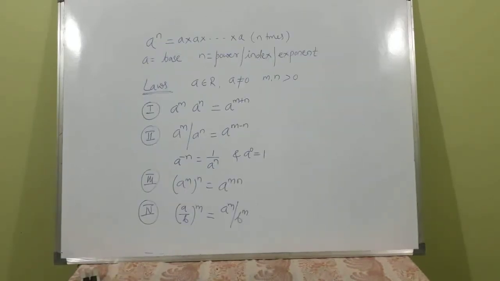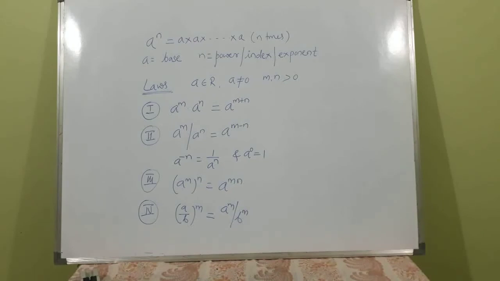Once again, I summarize what we have discussed so far. A raised to n is nothing but a multiplied by itself n times. A is called the base, n is power, exponent or index. Laws of indices are a raised to m into a raised to n is equal to a raised to m plus n. A raised to m by a raised to n is equal to a raised to m minus n. A raised to minus n is 1 by a raised to n, and a raised to 0 is 1.